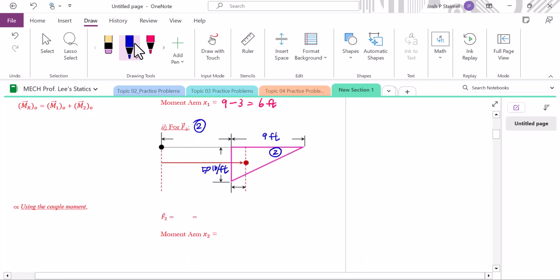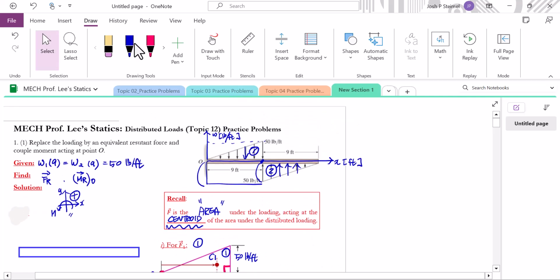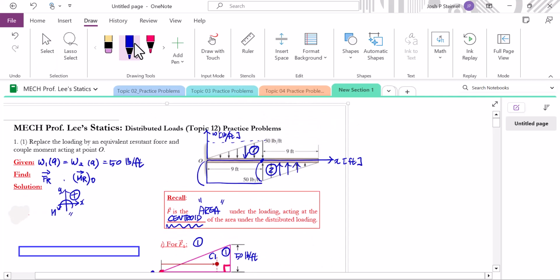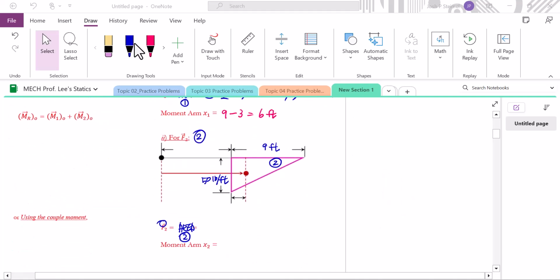The force of 2 will be found from the area under the loading of 2. But in terms of direction, because force is a vector, the force arrows all go up, which is the positive direction as we said. Therefore, the direction of F of 2 is positive from the distributed loading. How do we calculate the area of 2?